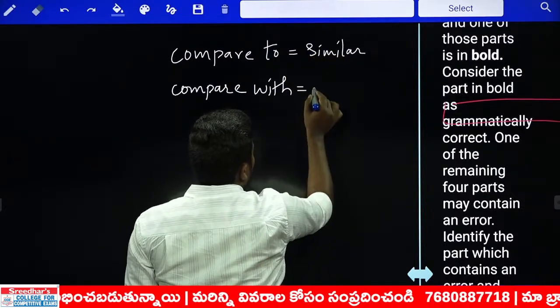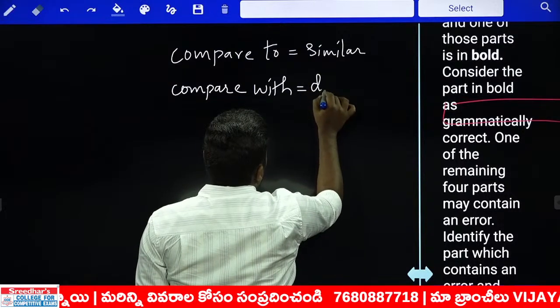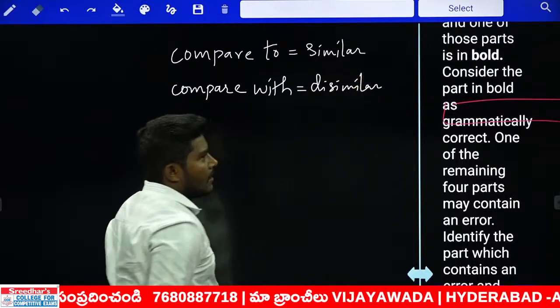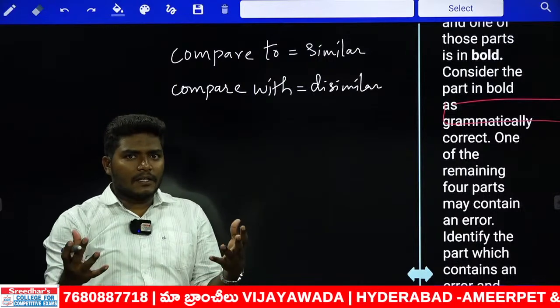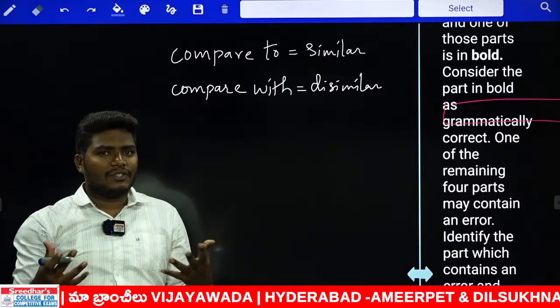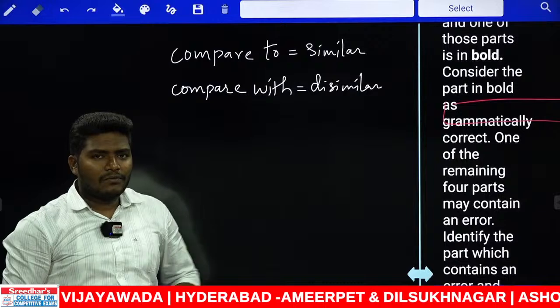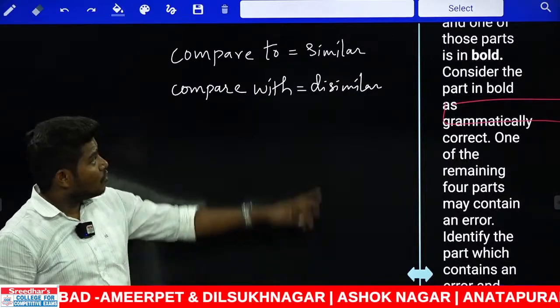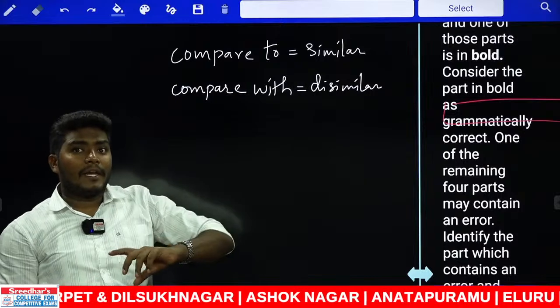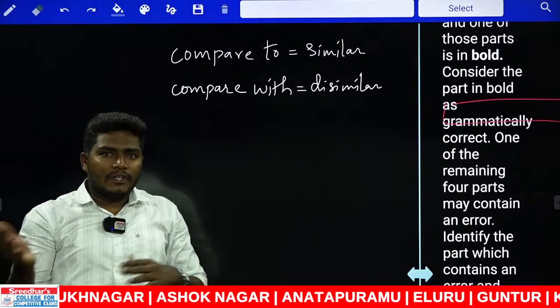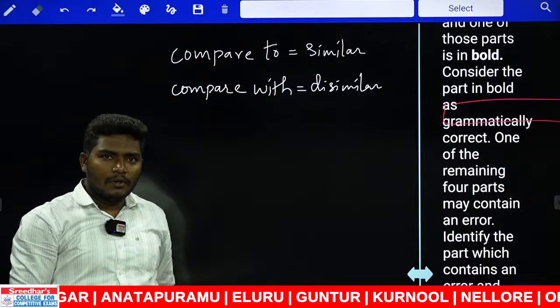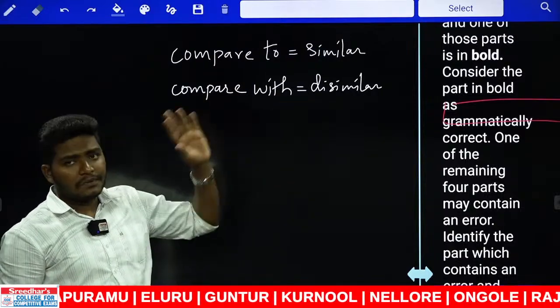Compare with should be used when we are comparing two dissimilar things. So when we are comparing two similar things, like two percentages, equal sense of things, or equal sense of people, two things, two numbers, that should be used with compare to. When you are comparing two dissimilar things, like living with non-living, or animal with people, that kind of sense must be used with compare with.